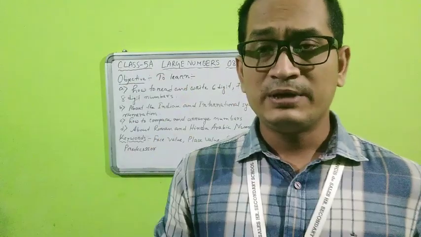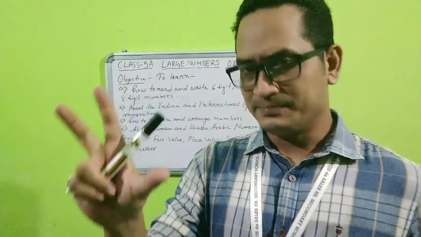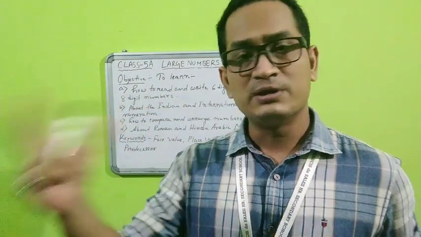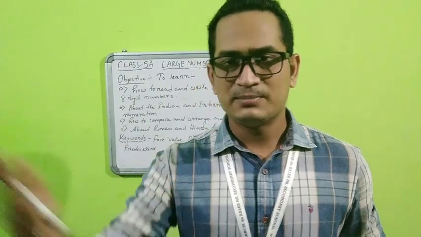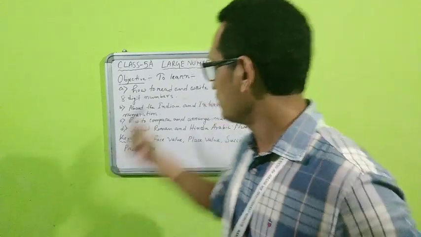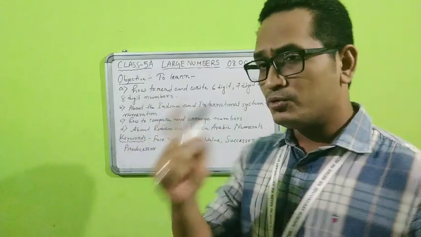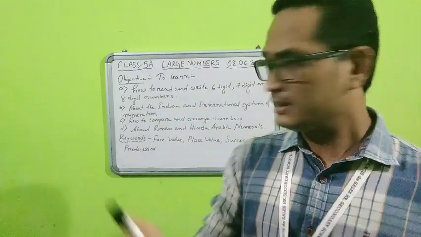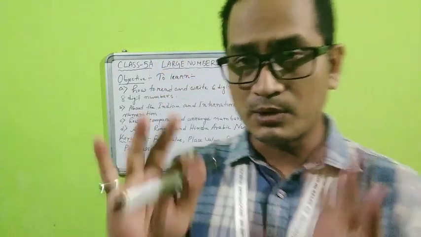Now, how to read and how to write. Reading means, suppose a large number is given, say the population of a country or a state, and you need to tell somebody its value. See the objective: what is the application of this objective? If you do not know how to read or write a large number of 6, 7 or 8 digits, what problem will you face in practical, day-to-day life?